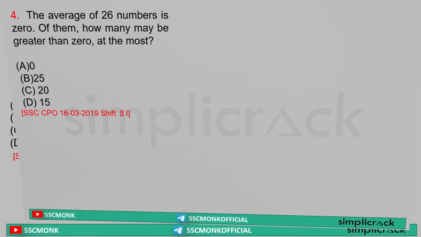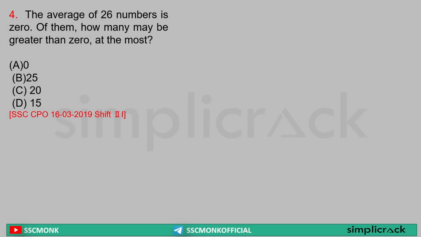Next. Average of 26 numbers is 0. Now this is a very conceptual question. Most of you will do what? The average of 26 numbers is 0. Of them, how many may be greater than 0?